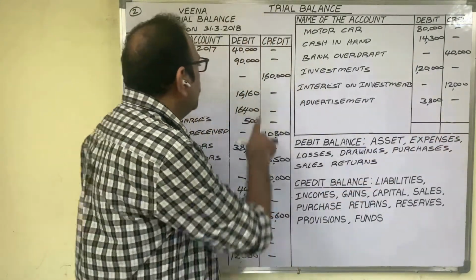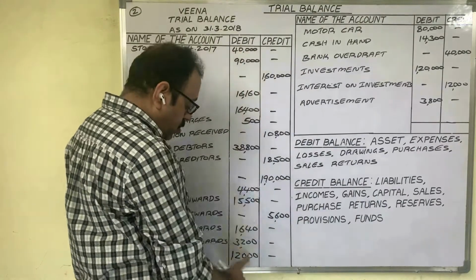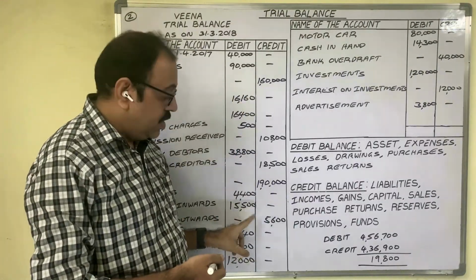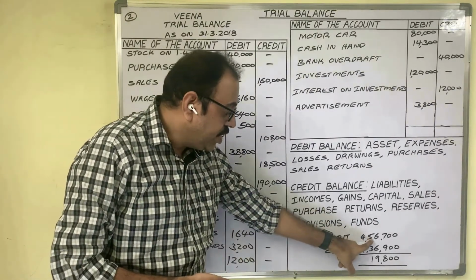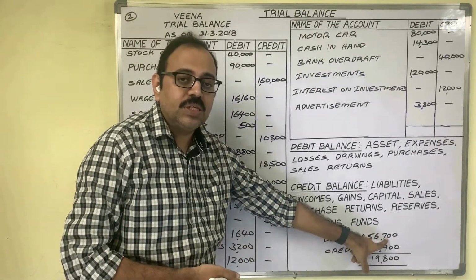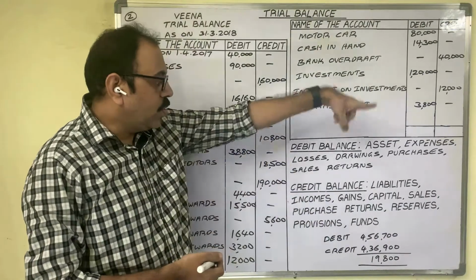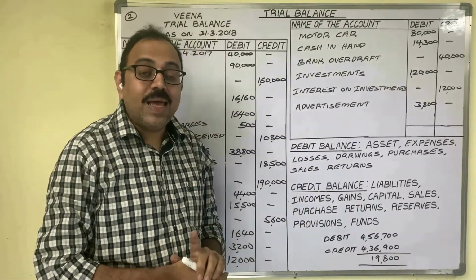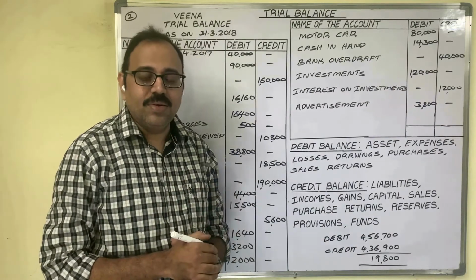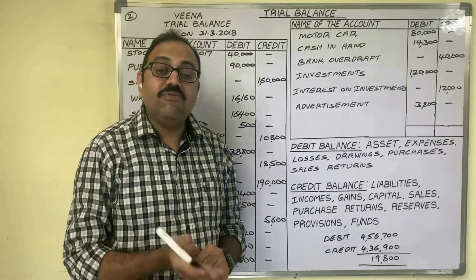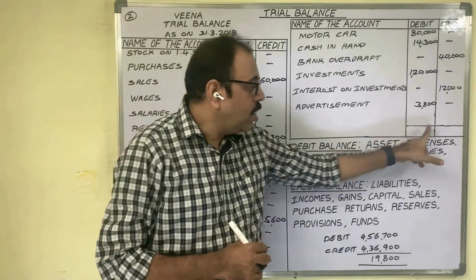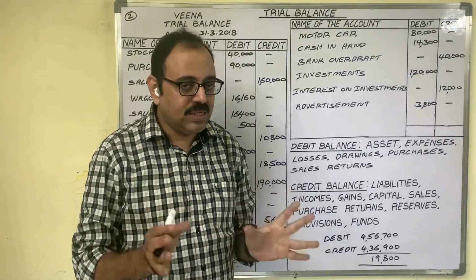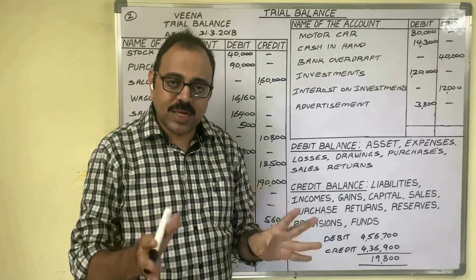Debit total, from 40,000 to 3,800. If you total the debit column, you will get 4,56,700 rupees. And the credit column total is 4,36,900 rupees. Trial balance is not agreeing. It is not tallying. In the first problem, the two column totals were the same, no? Then the meaning was that the trial balance is tallied, trial balance is agreed.